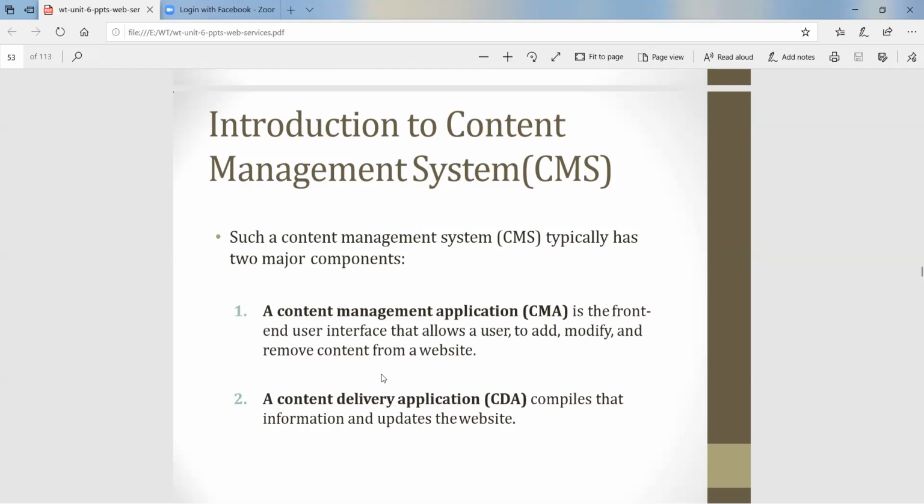The second is the content delivery application, which compiles that information and updates the website or web pages. So the role of the CDA is the compilation of the web pages. These are the two components: CMA and CDA.